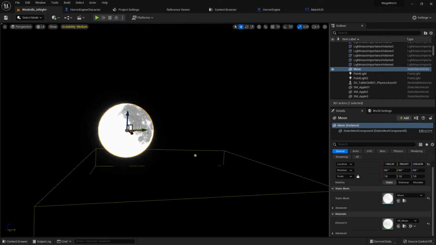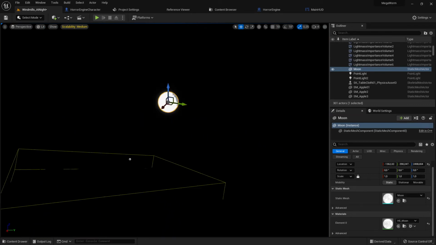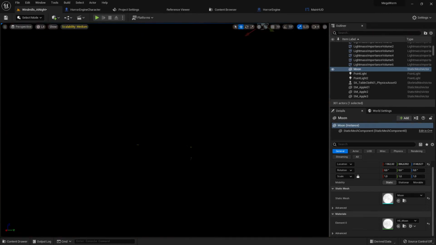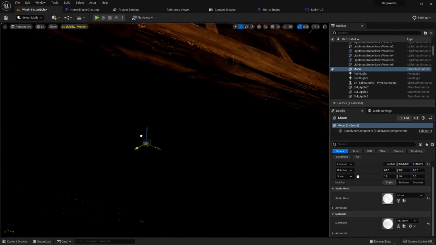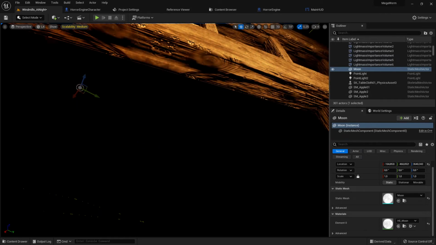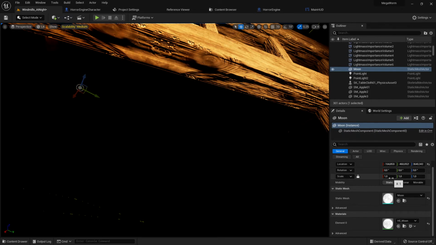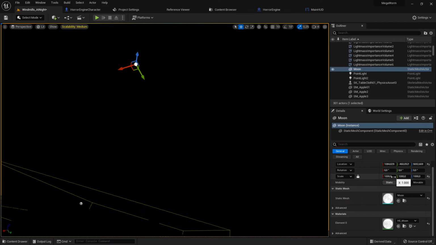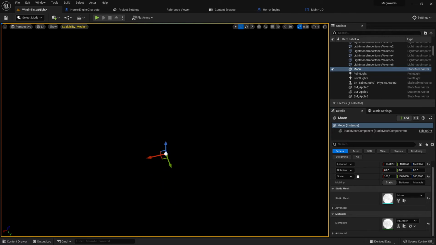So here is this moon, and I have to set this up a little bit so that I can see, because I want to see the light perhaps. Why do I see nothing there? I don't know. Let's scale this up. The moon is probably too low. I selected the moon still. Let's scale this to 1000. Now the moon is really big, perhaps too big. Yes, probably too big. Let's make it 500. Make it 100. Let's see. Still big.